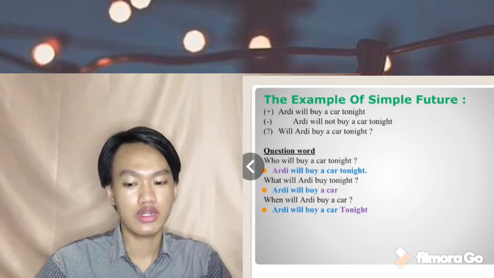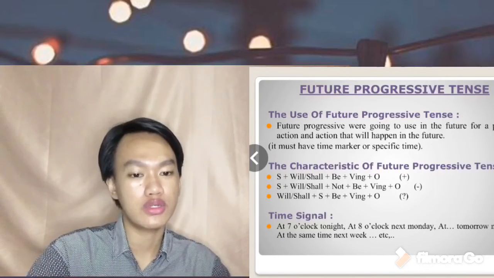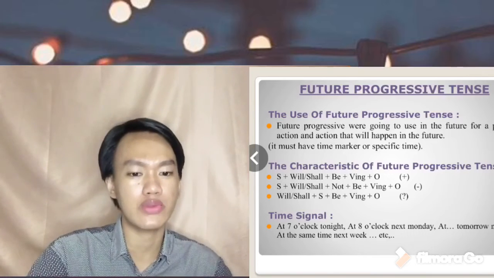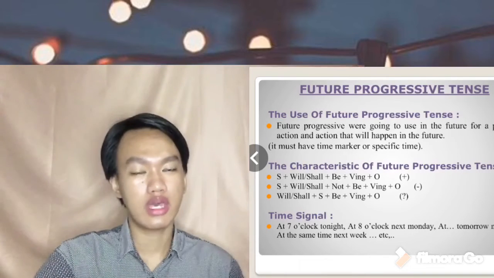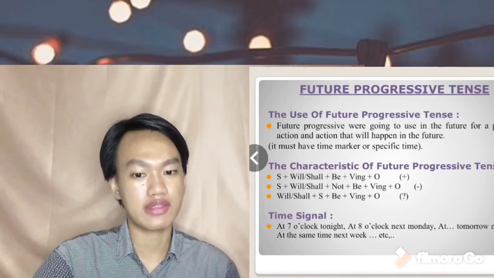And we're going to future progressive tense. The use of future progressive tense: we use it in the future for a planned action, an action that will happen in the future. And future progressive tense must have a time marker or specific time.